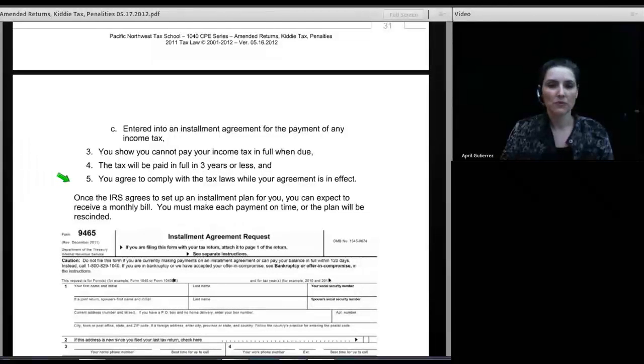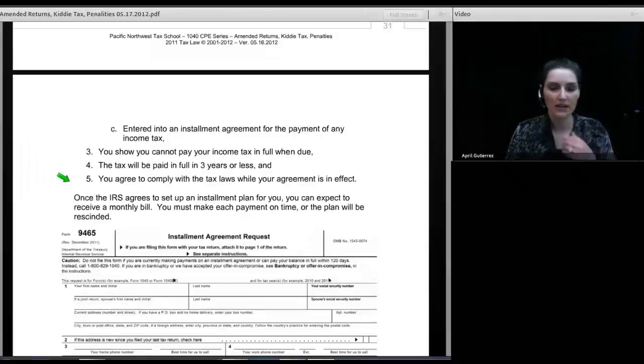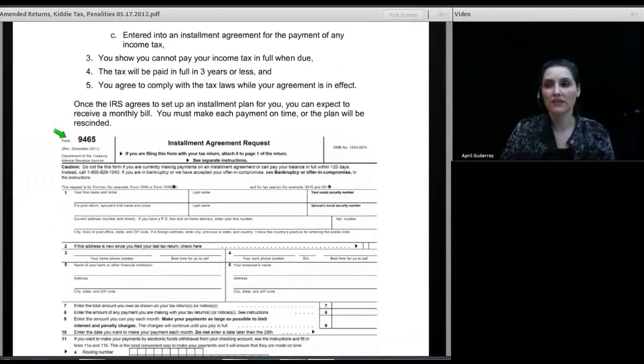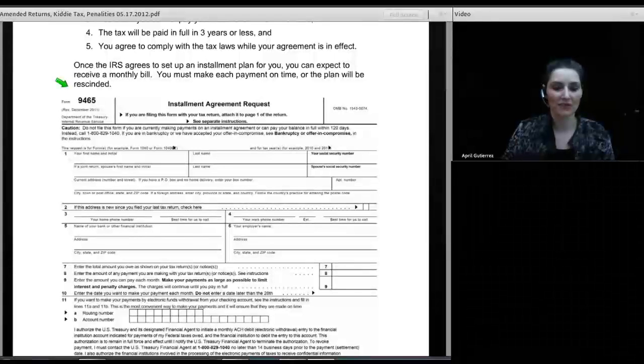Well, in effect, these are just rules that state that if you fall within those parameters, the IRS must set up an installment plan, but the reality is they are much more flexible than this, and typically will give it to virtually anyone who is at least trying. But once you're on an installment plan, if you fail to live up to the terms of the installment plan, they can very quickly move to collection and levies and so forth. So it's best to behave once you're on it.